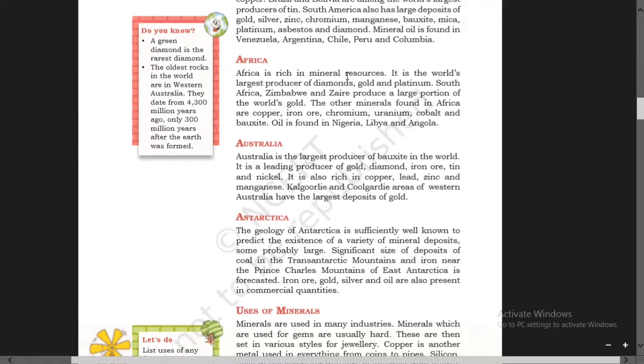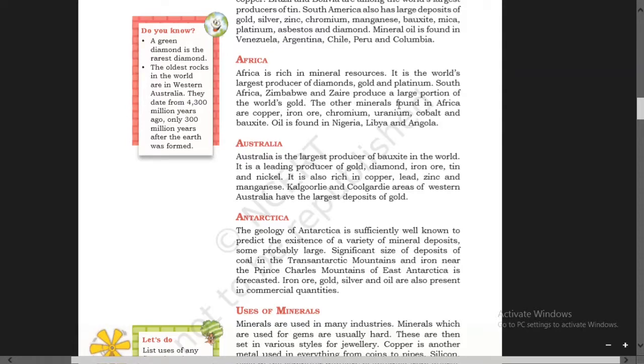Africa is rich in mineral resources. It is the world's largest producer of diamonds, gold, and platinum. South Africa, Zimbabwe, and Zaire produce a large portion of the world's gold.